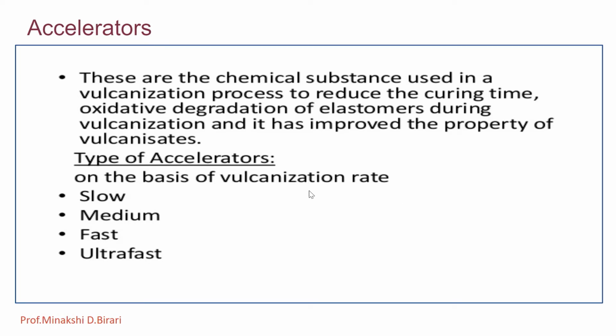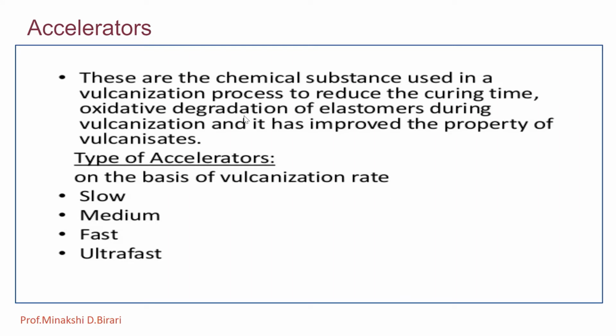On the basis of vulcanization rate, there are different types of accelerators: slow, medium, fast or ultra fast. By the addition of accelerators, the rate of vulcanization can be increased. For example, S-diphenylthiourea, tetramethylthiuram disulfide, and 2-mercaptobenzothiazole. These are different accelerators which are useful to increase the rate of vulcanization.